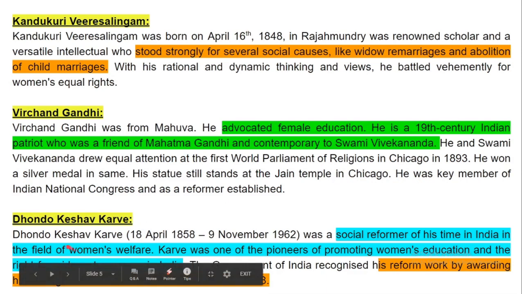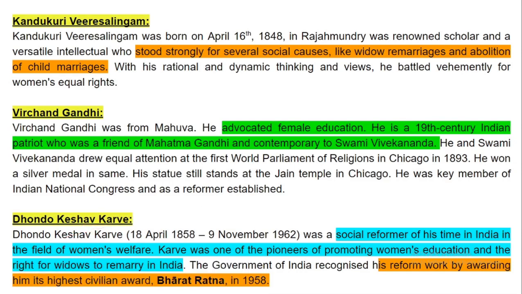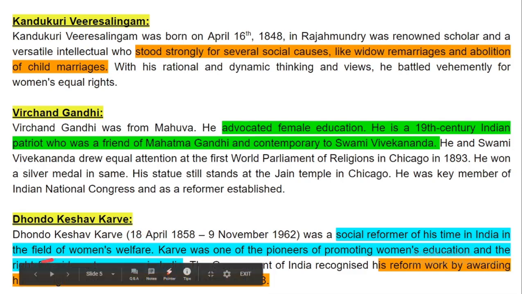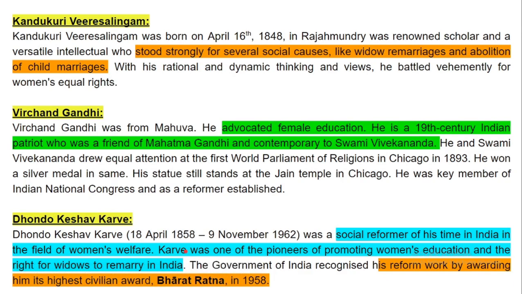So now next, that is Dhondo Keshav Karve. Karve was a social reformer of his time in India in the field of women's welfare. So he worked for women's welfare. Karve was one of the pioneers of promoting women's education and worked for the right of widows to remarry in India.